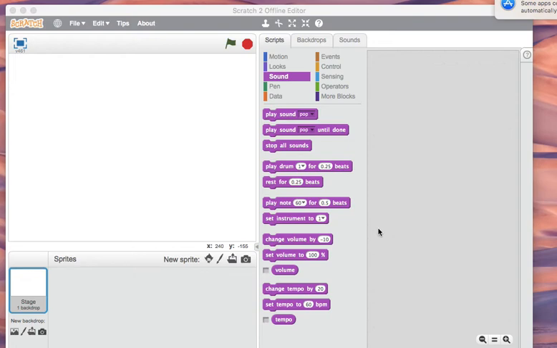Hello guys, in the previous video I taught you how to make a colorful circle and how to make a duplicate copy of a sprite. So today I will teach you how to add a sound.